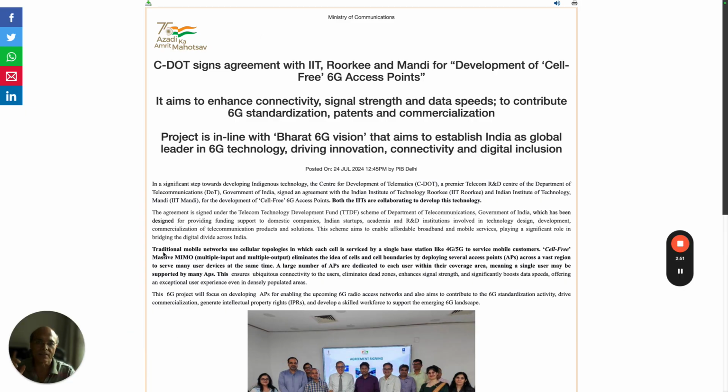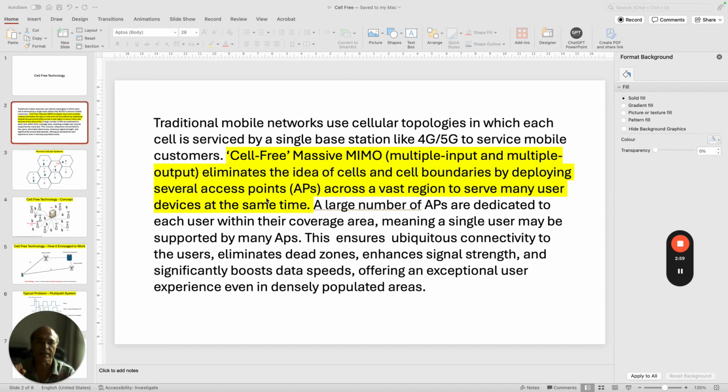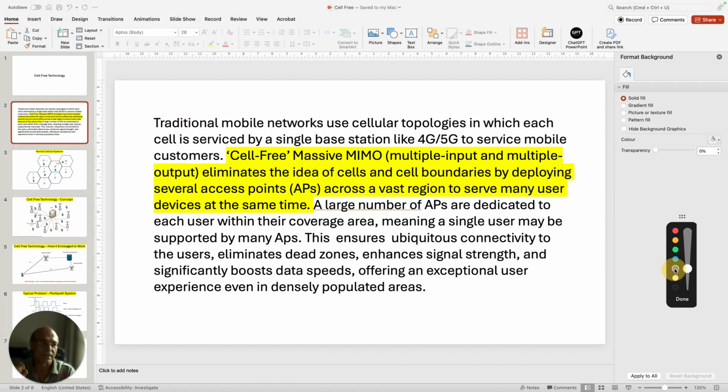If you look at the description of the press release, I'll go to the press release again. There is a paragraph which has been marked as bold, and I've captured this paragraph in this PPT, and I'm going to read it so that you understand what this paragraph is talking about. It says that traditional mobile technologies use cellular topologies.